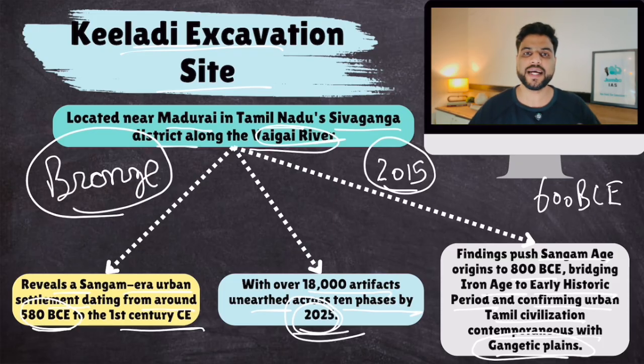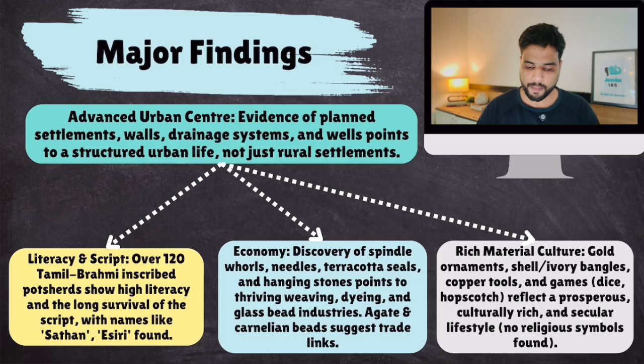People used to say that first the Mahajanpadas came and then the Sangam age came around the 3rd century BC. But this excavation site reveals that it goes back even before the Mahajanpadas. That is why it is a little controversial, and it has fired up the imagination of archaeological enthusiasts. Now, what were the major findings at this site?